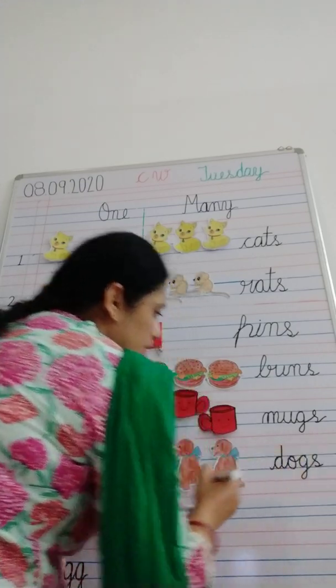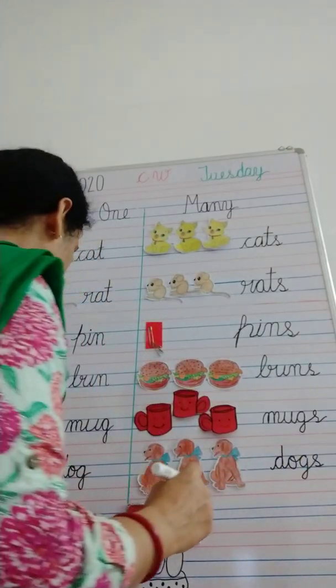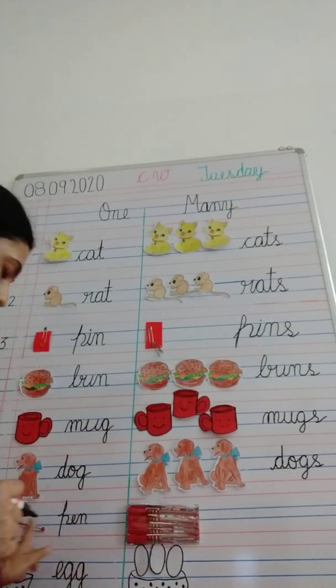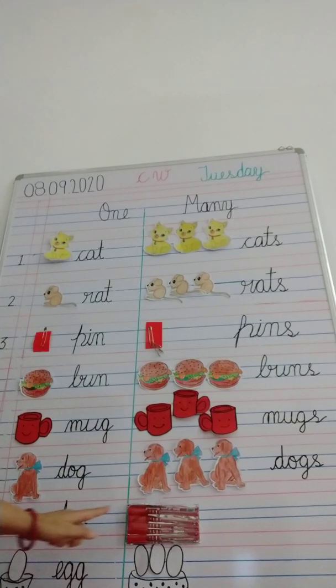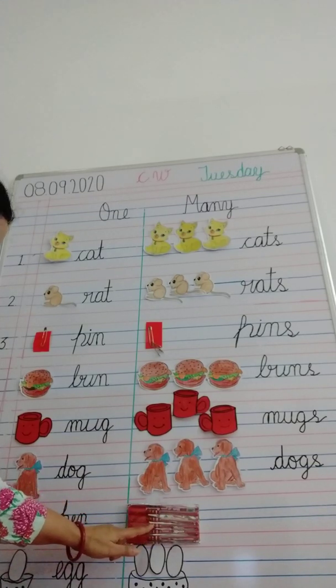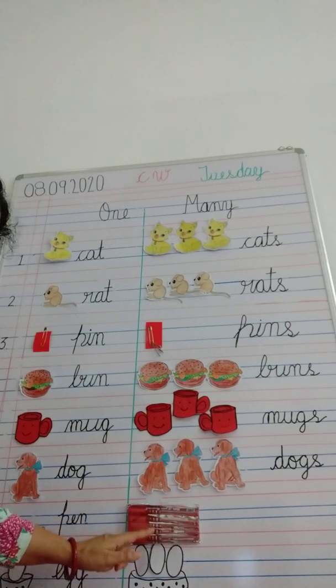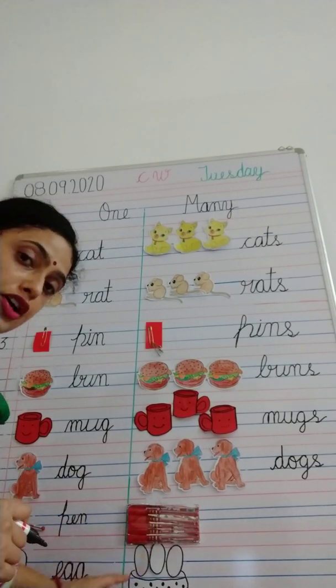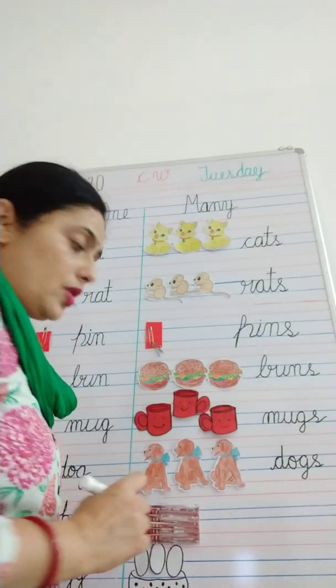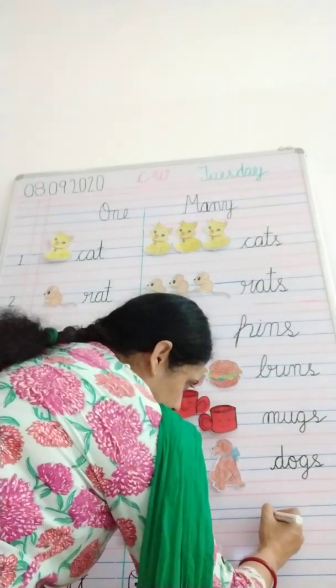Dogs. Pen, P-E-N, pen. Only one pen. But here we have more than one pen. Count 1, 2, 3, 4, 5. I have got 5 pens here. So I will say pens. Okay, now see me do the spelling.